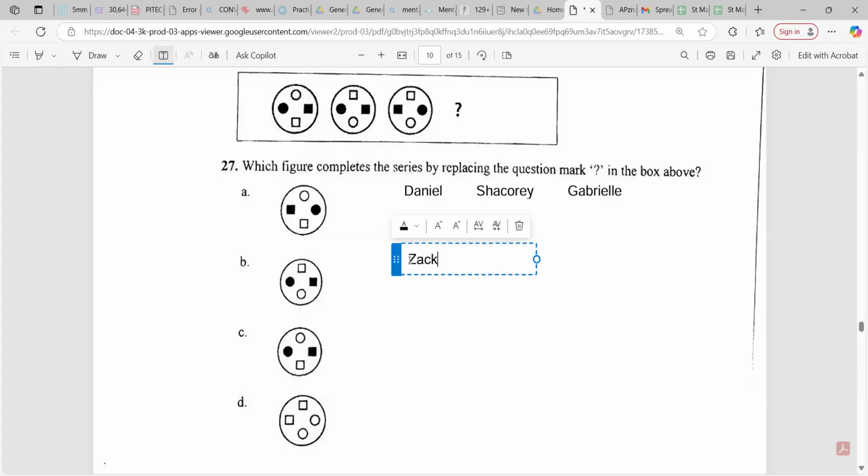Yes, sir, I got my answer to equal A. Explain why. Because if you realize the pattern, sir, where it's shaded black, it starts at the circles for the first two, then the end part is the rectangle. Then when you reach the fourth hole, sir, you would expect the square to be in front of the circle with the shaded black one.